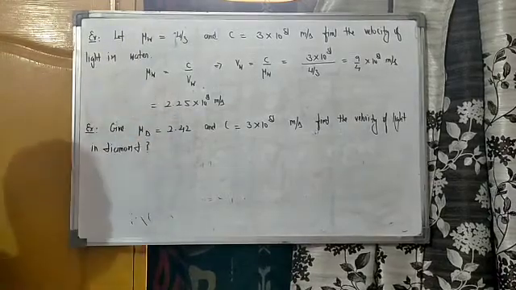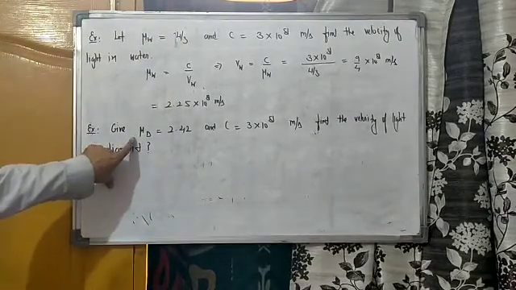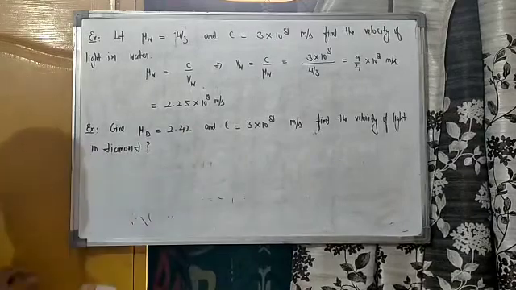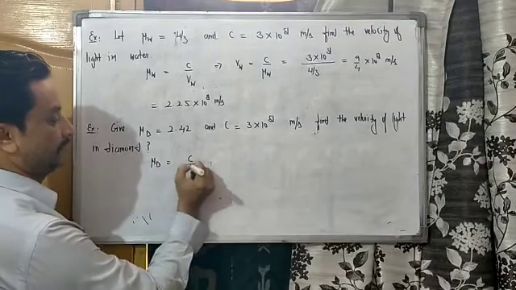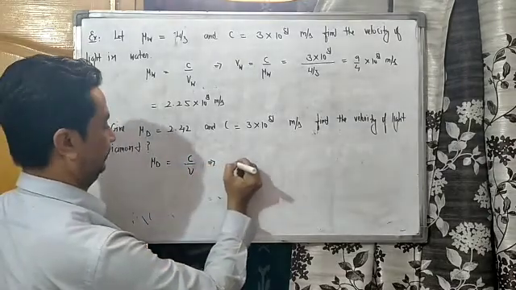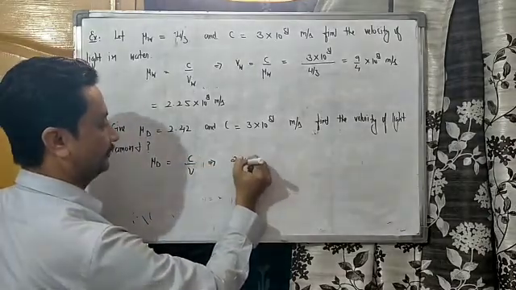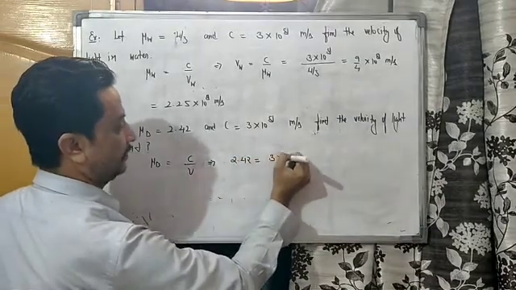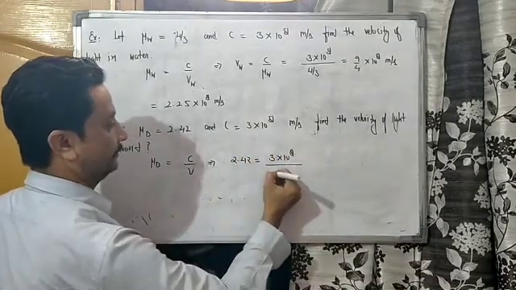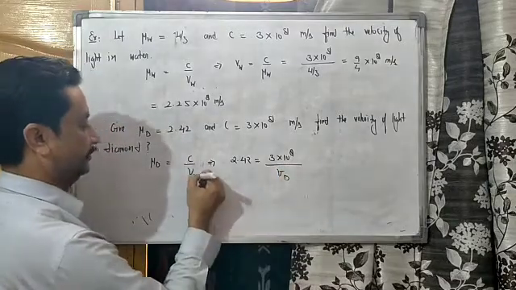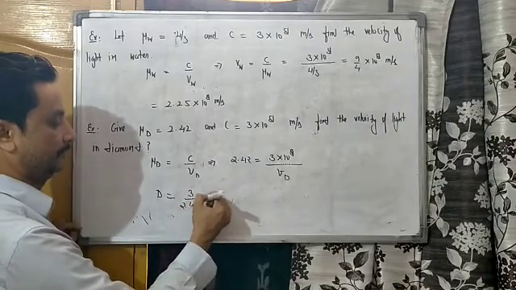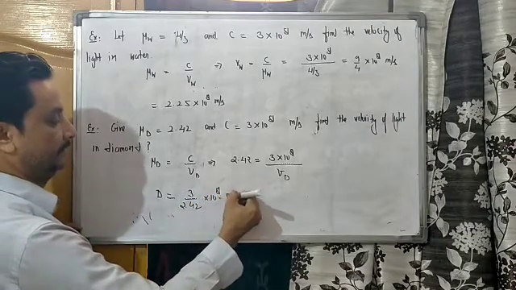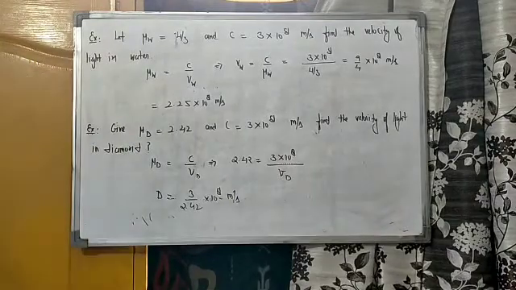So again we will use this formula because this is the absolute refractive index and this is the velocity of light. So mu diamond is equal to C upon V. It implies that mu diamond is 2.42, 3 into 10 to the power 8 whole divided by V diamond. So what is the value of V diamond? This is 3 upon 2.42 into 10 to the power 8 meter per second. Rest is arithmetic. Right? Okay.